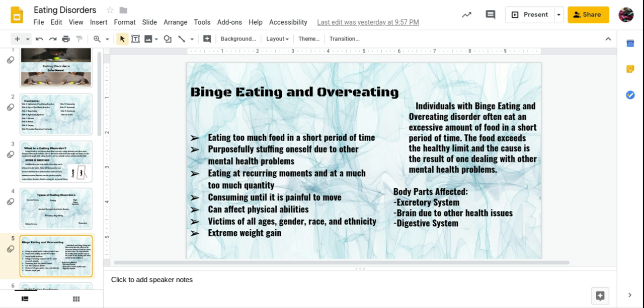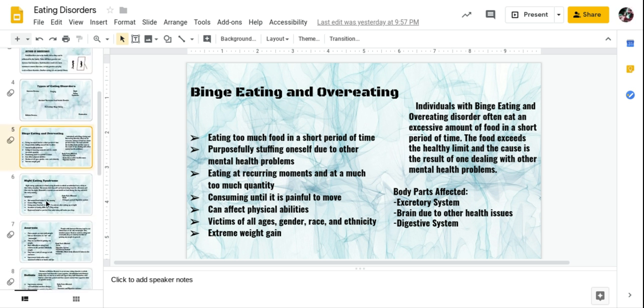Body parts that are affected are the excretory system, the brain due to other health issues, and the digestive system. By the way, when it says brain for the body parts affected, it means the mental illnesses that they are dealing with prior to the food eating disorder, or to cope with those mental disorders, you're having a specific mindset for each eating disorder, such as thinking of yourself as fat or never eating, or being terrified of food. So basically, it's like neurological problems.